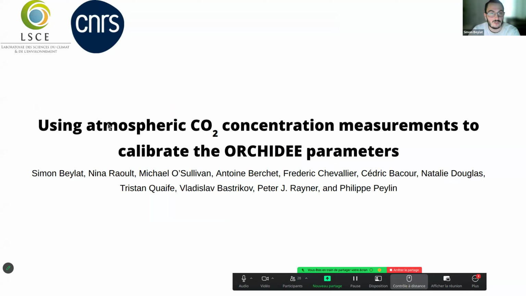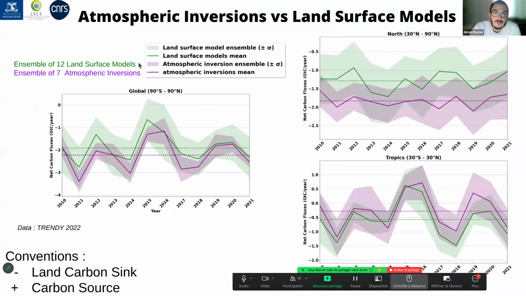And yeah, I'm gonna talk about how we can use atmospheric CO2 concentration measurements to calibrate the ORCHIDEE parameters. So I'm just gonna show you this small analysis where we took 12 land surface models and 7 atmospheric inversions from the TRENDY database from the GCB.